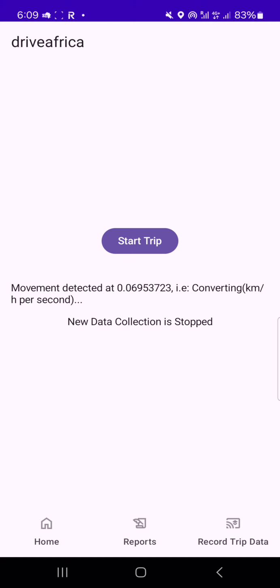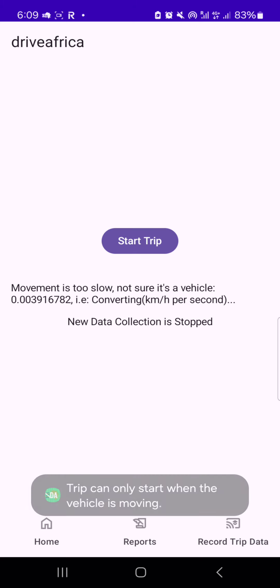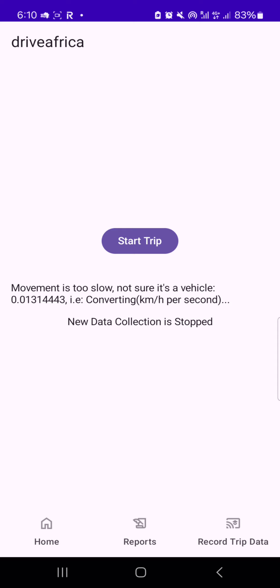So once it says movement detected, you can now tap on the start trip, because if it doesn't show movement detected and you tap on the start trip, it will tell you the trip can only start when the vehicle is moving. And of course, we intentionally designed it this way so that users don't tap on the start trip mistakenly. It is only when the vehicle has started moving that you tap on it, and that can only be shown on the movement text that is on this particular screen.